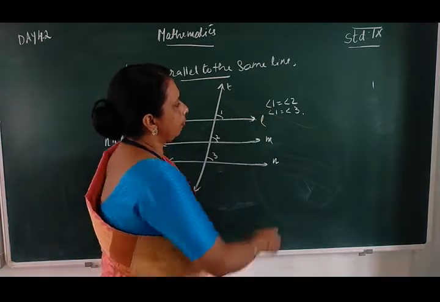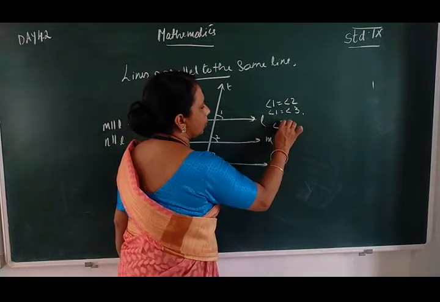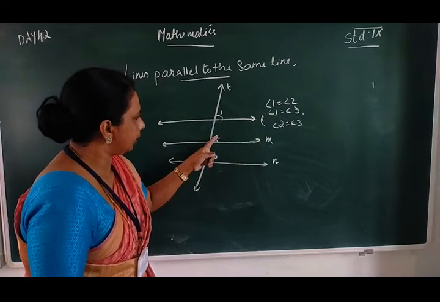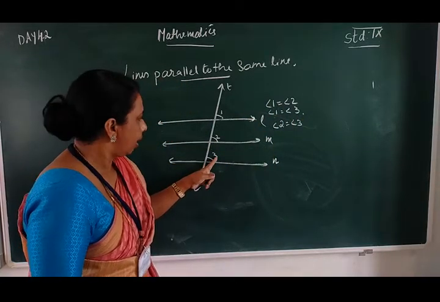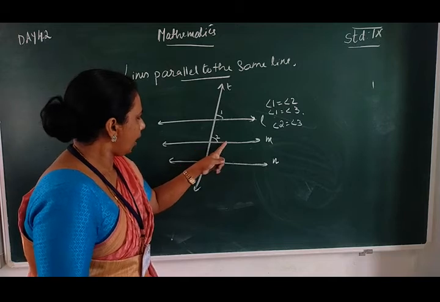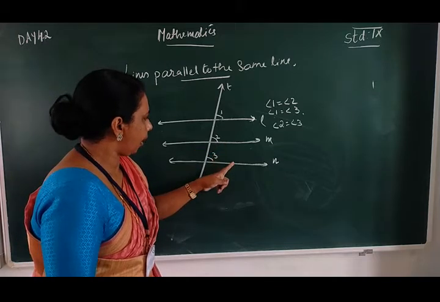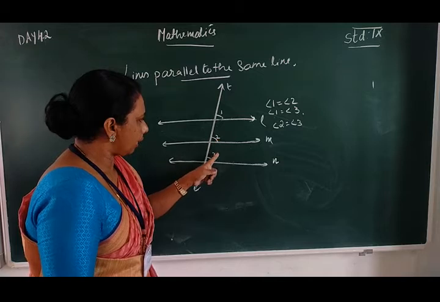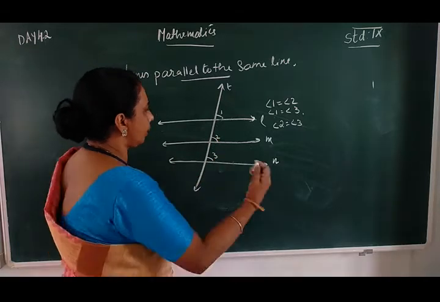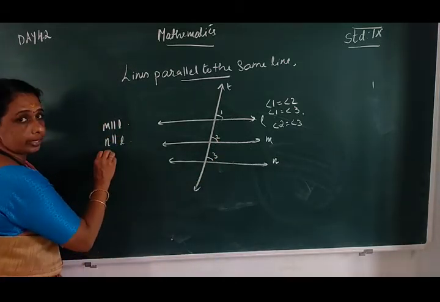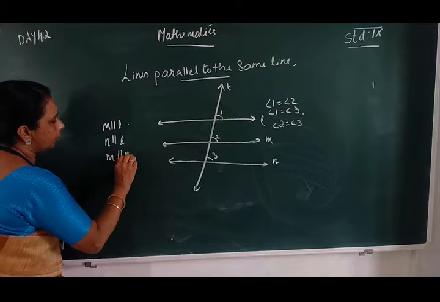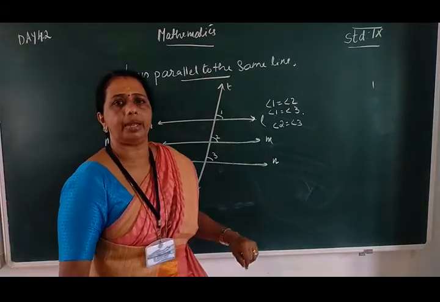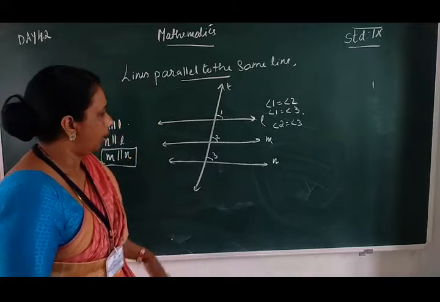From this we get, the left hand sides being equal, angle 2 is equal to angle 3. That is, these are also corresponding angles. Then lines M and N are cut by a transversal, and one pair of corresponding angles are equal. So we can say that line M is parallel to N. That is, lines parallel to the same line are parallel to each other.